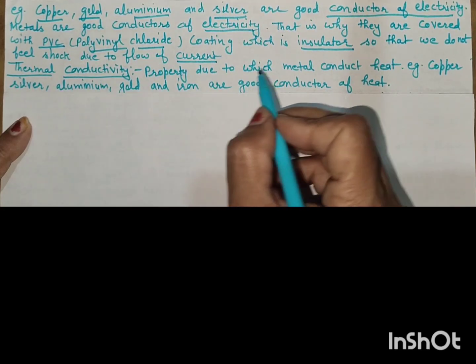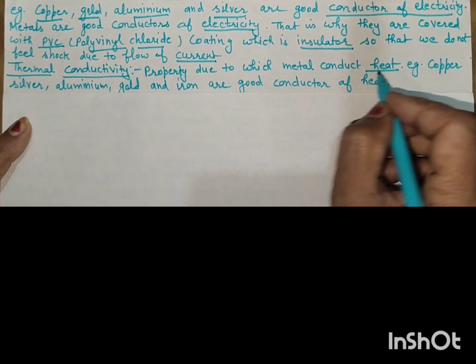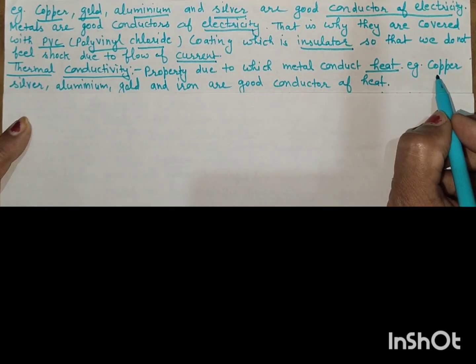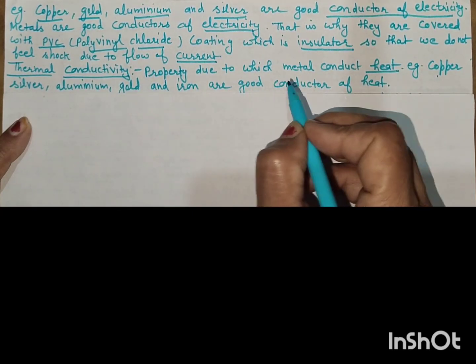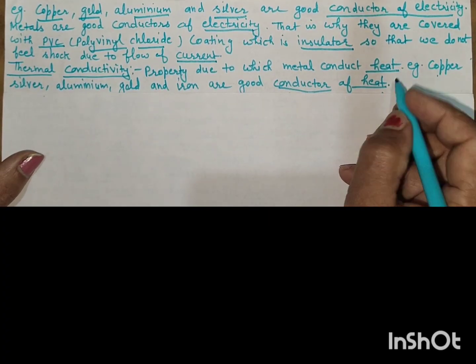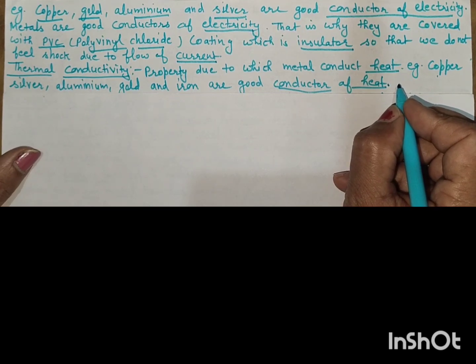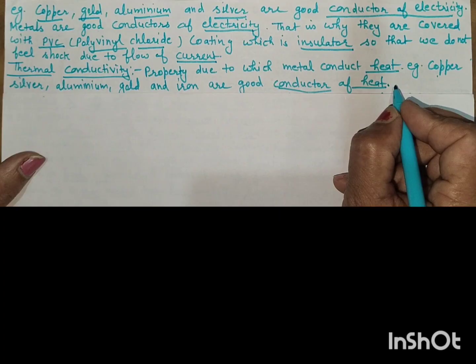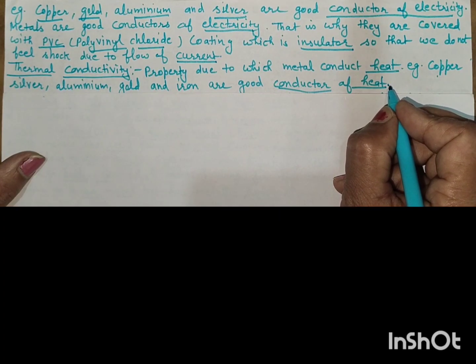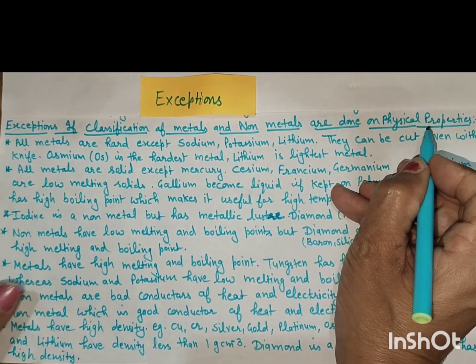Thermal conductivity: the property due to which metals conduct heat. Copper, silver, aluminium, gold and iron are good conductors of heat and electricity. But opposite to this, non-metals are not hard, they are soft, they are not malleable, not ductile, not sonorous, and not good conductors of heat and electricity. Identify metals and non-metals on the basis of physical properties.